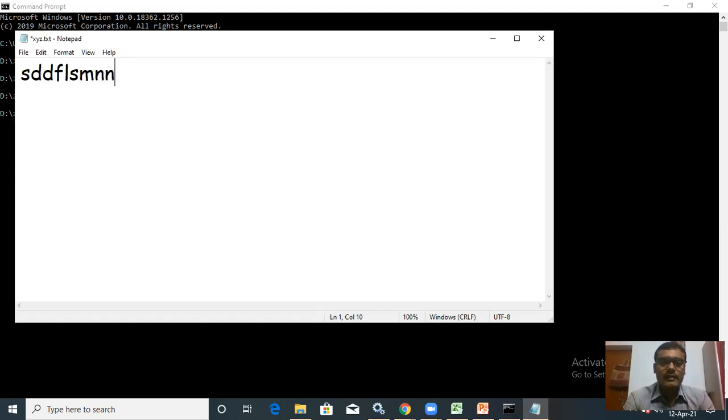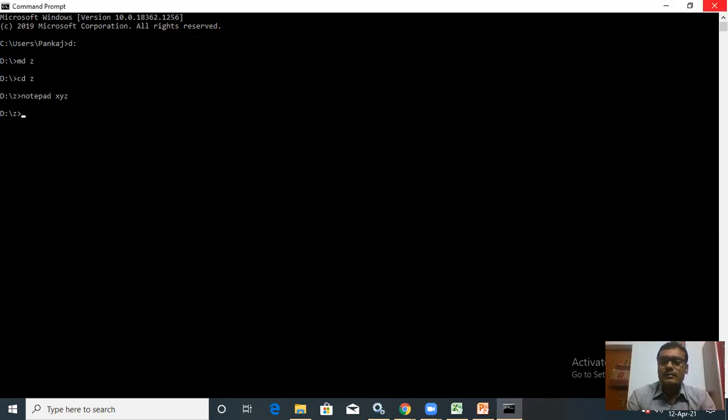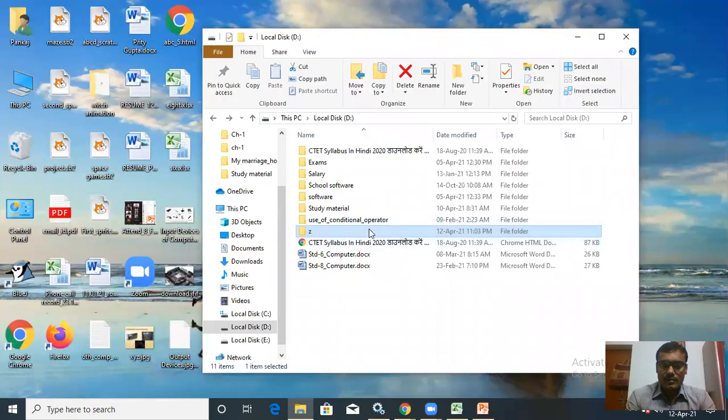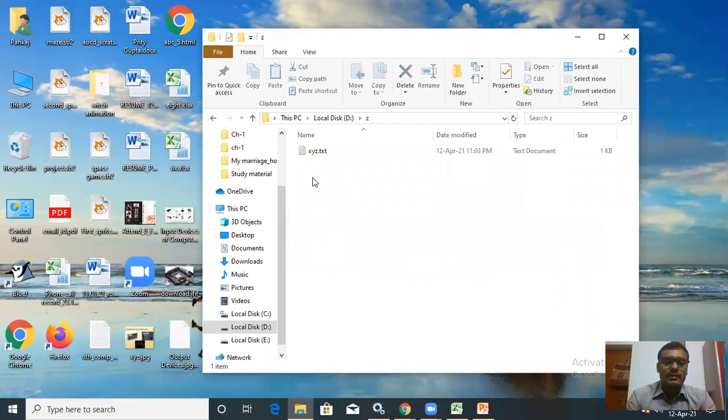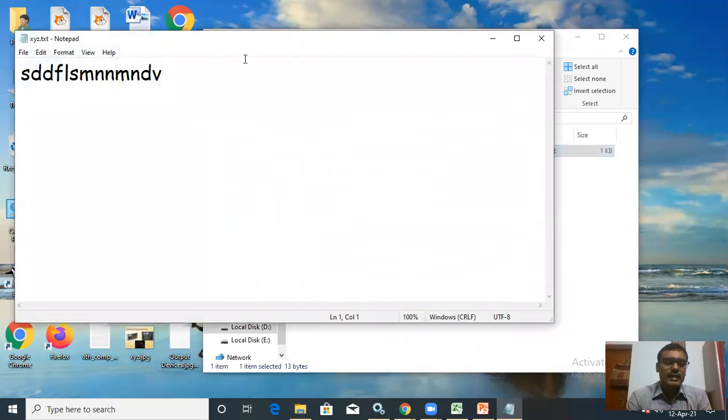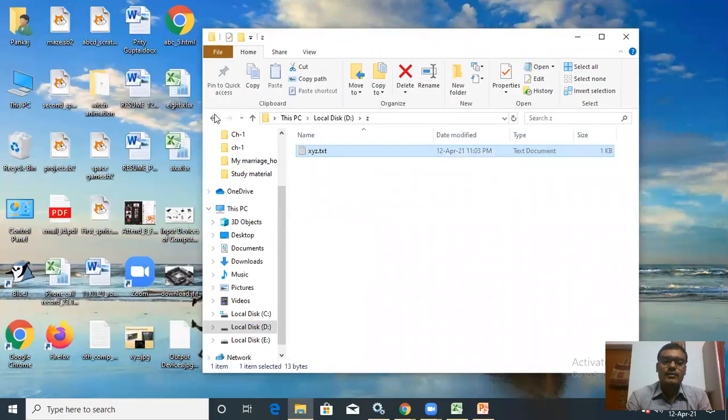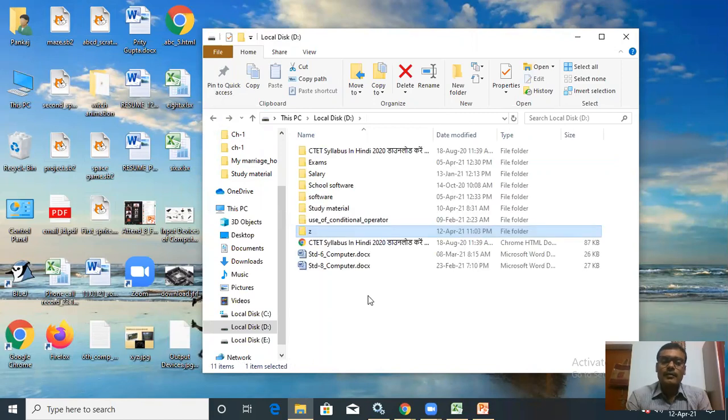Now I will write something, and then I will save it. Now close it. Now you can go to the Z folder and you will find the same notepad file. You can see XYZ, the same notepad file has been created with the help of command line. Open it and you will check the same document is there. So in this way, you can use command line for doing your work.